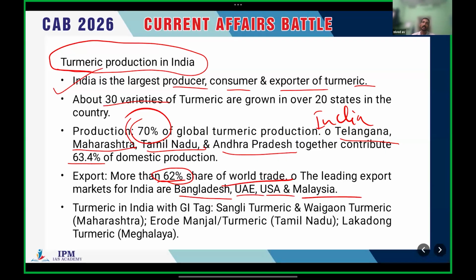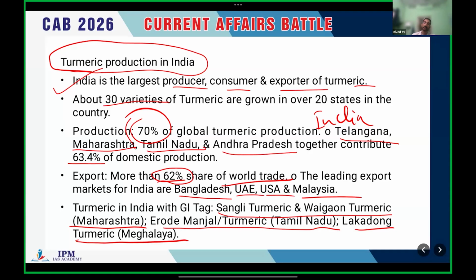We already discussed that there are 30 varieties of turmeric grown in India, and some of them have GI tags: Sangli turmeric and Waigaon turmeric from Maharashtra, Erode Manjal or Erode turmeric from Tamil Nadu, and Lakadong turmeric from Meghalaya. These three have GI tags.